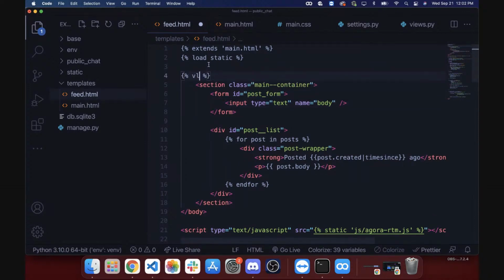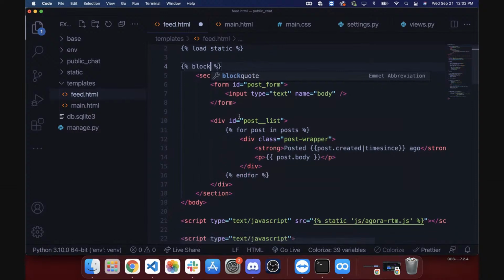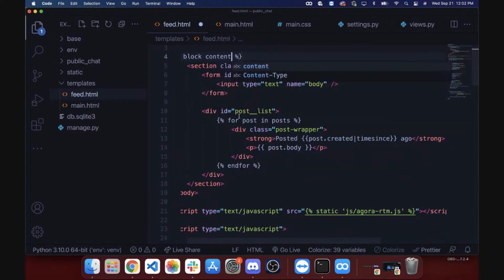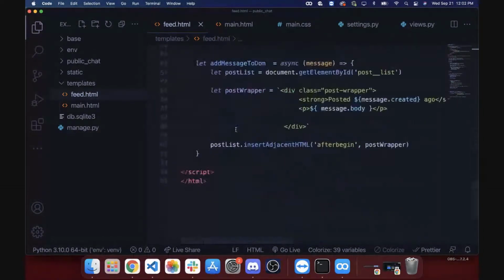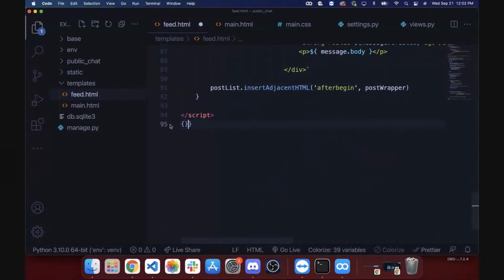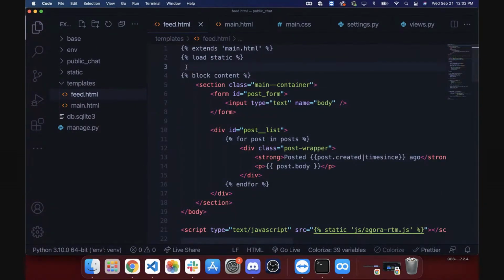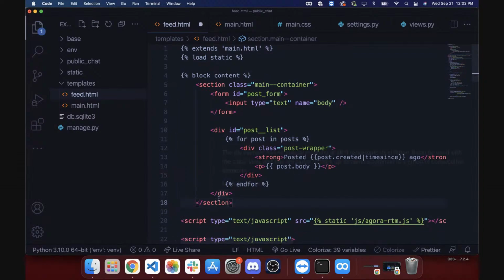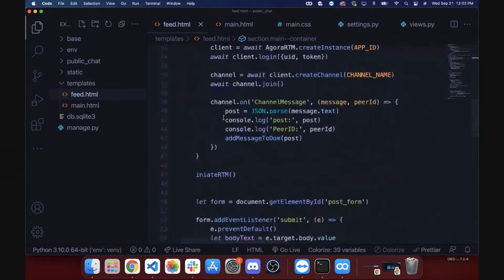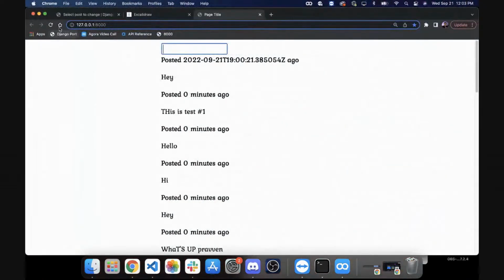Okay, and block content. So we're just going to wrap all of this so that I can reuse this template in the login page, or not the login page, but basically the registration form. All right, block content and endblock, wrapped it. Looks like everything's good here. Oh, we don't need this body tag anymore. I think that should work.